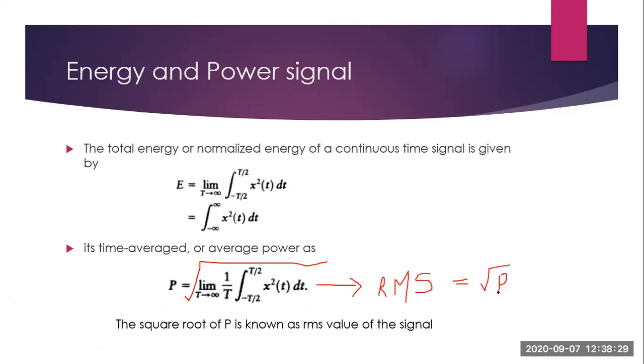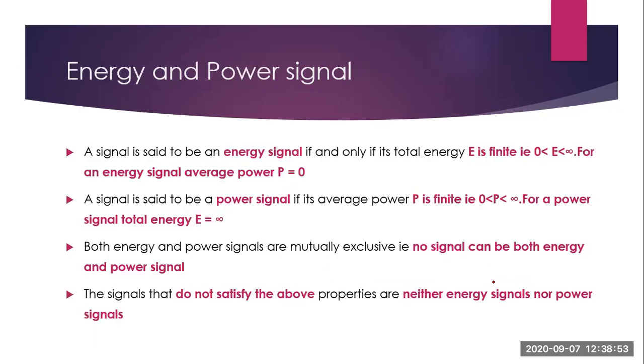Now please note this is a very important concept, because the equation for power is limit T tends to infinity 1 by T integral minus T by 2 to T by 2 x square t dt. When you take the root, it becomes the RMS value. So root of P is equal to the RMS value of your signal.